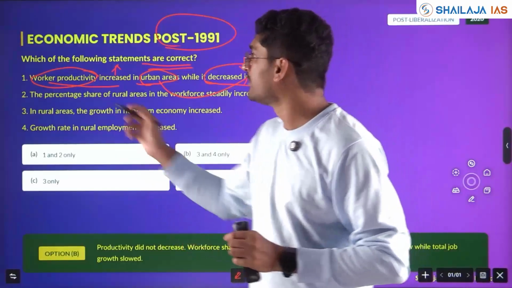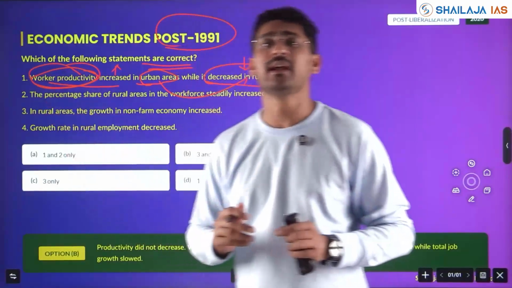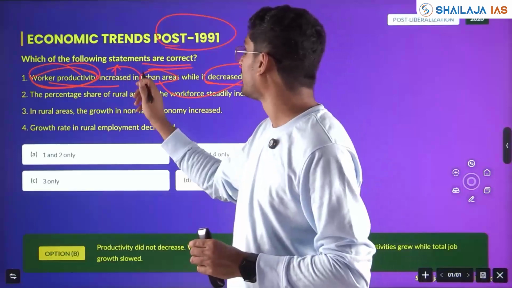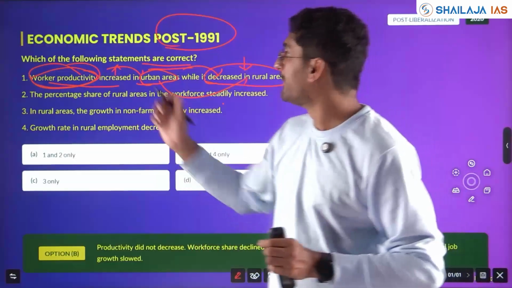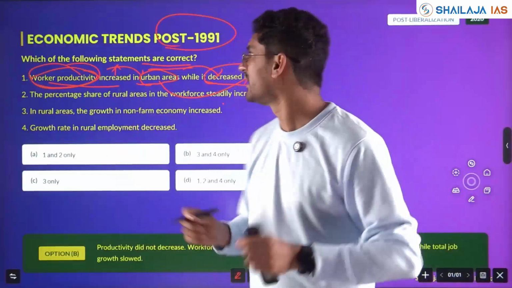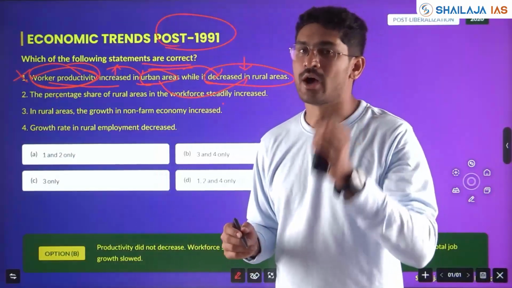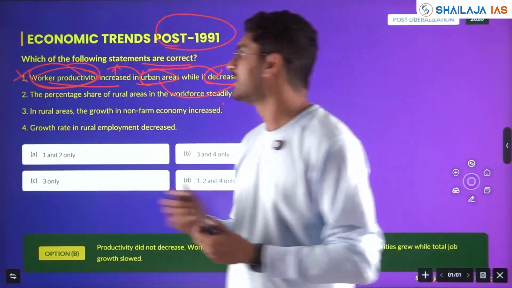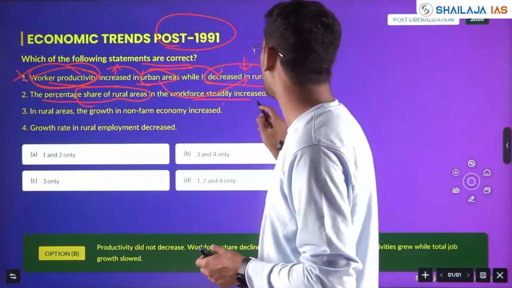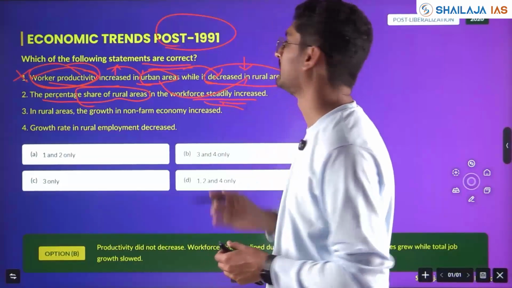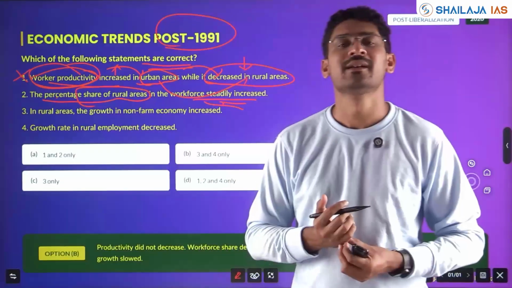Always UPSC keeps this trap where a positive thing happened in one, but a negative thing in the other. Even though the effect of 1991 reforms, worker productivity increased in both urban areas and rural areas. The speed of productivity might change, but it increased in both. Understand the theme, understand how UPSC is keeping the trap, and understand the language. The percentage share of rural areas in the workforce steadily increased.